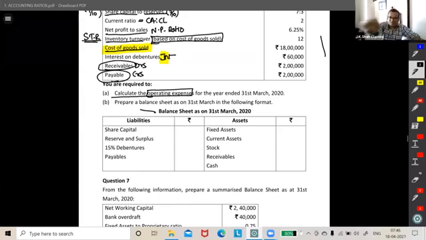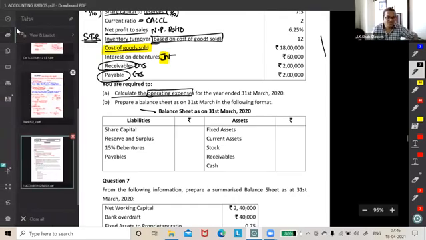You copy this format of the balance sheet, and for operating expenses I will write the things. Give me some time, let me open.